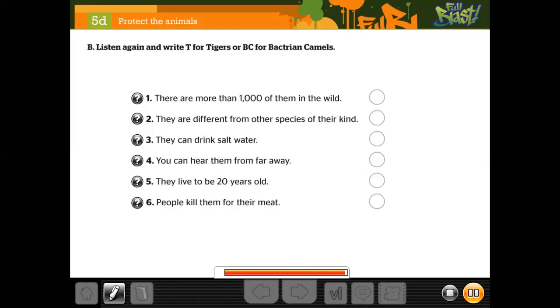Poor animals. Okay, according to this, number 1. There are more than 1,000 of them in the wild. Tigers or camels? What do you think? Tell me.